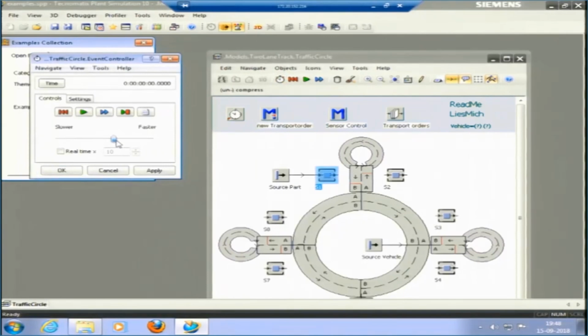Control panel, I will make it a little faster and then run. Okay, this trolley is running. Trolley is continuously running through the tracks. Okay, this is actually about 20 times faster. So, the processing is happening. Okay, it has happened for the 9 minutes.